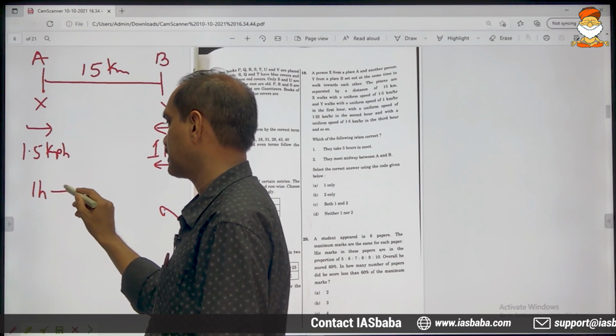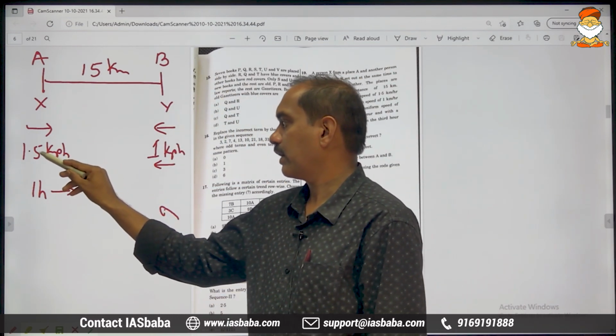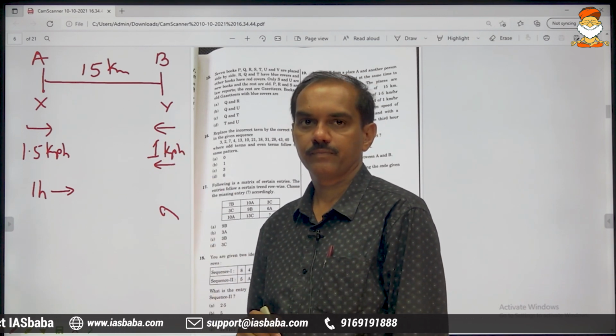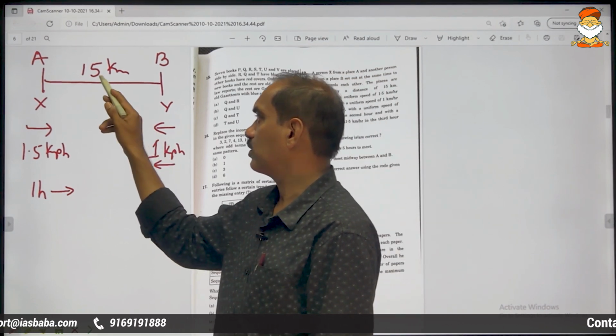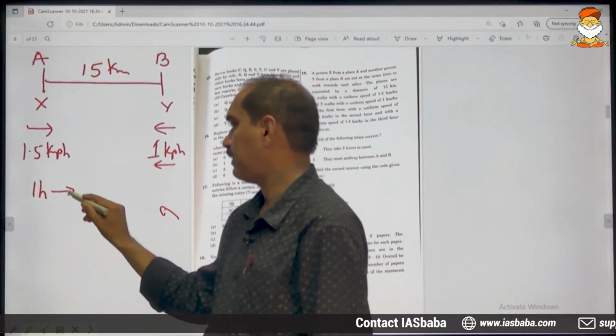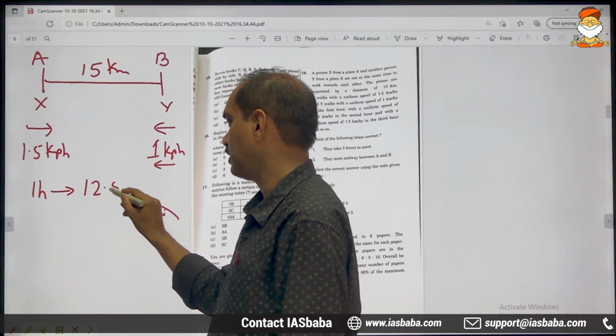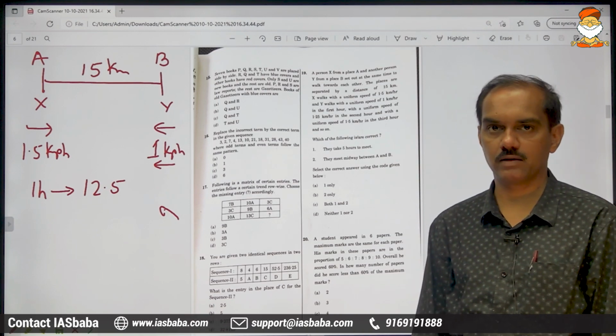After 1 hour, together they are covering 2.5 kilometers. Out of 15, the distance is reduced by 2.5, so after 1 hour, the distance between them is 12.5.